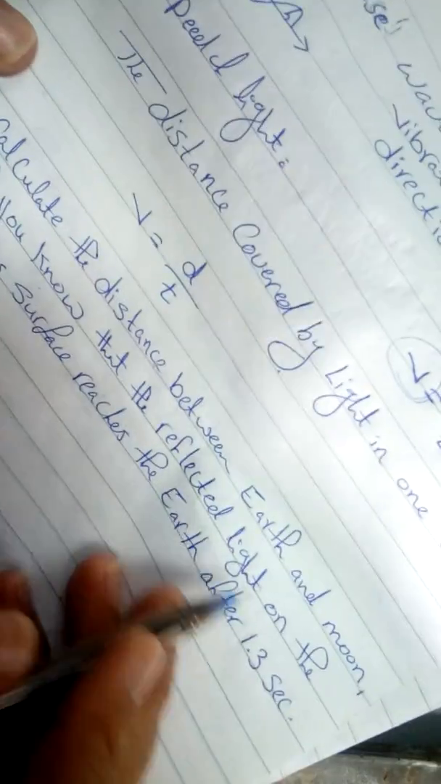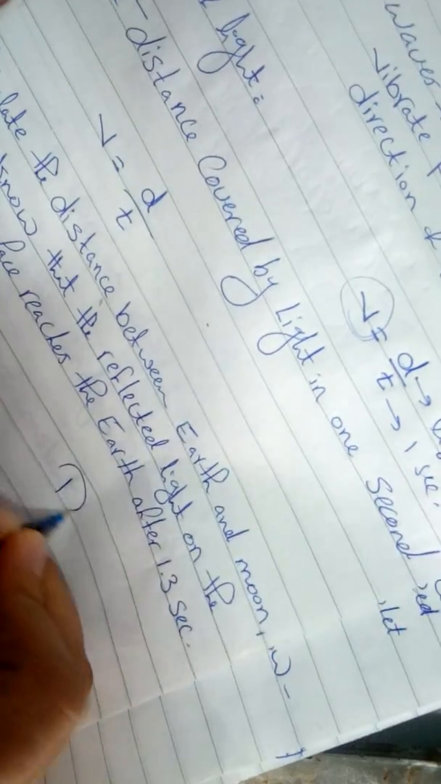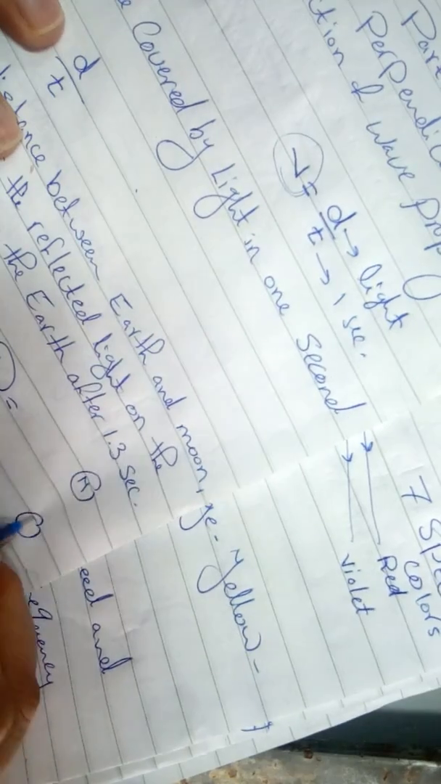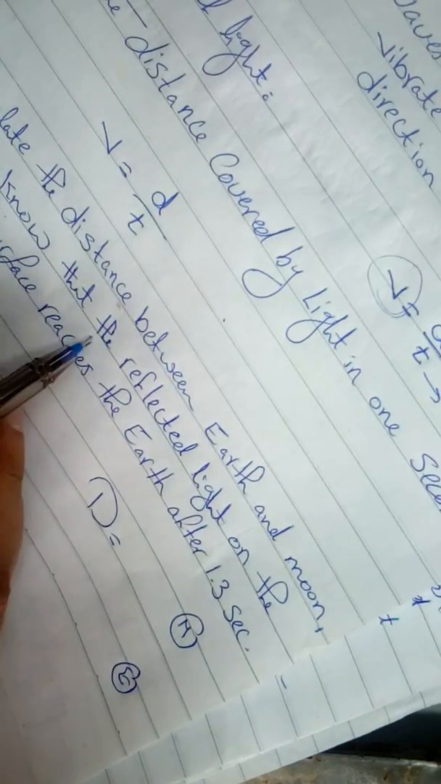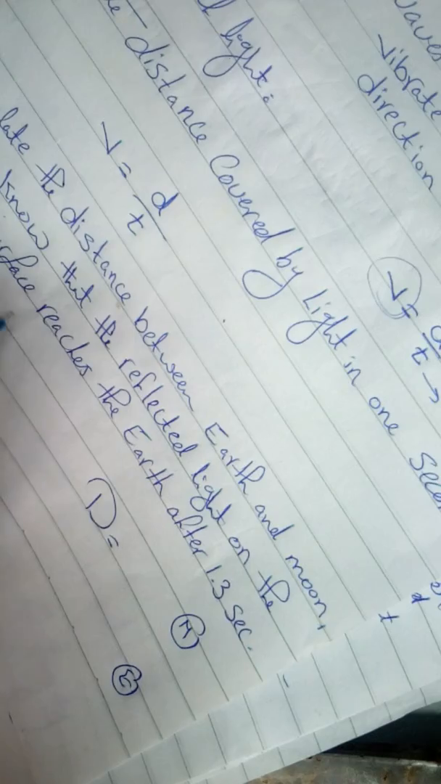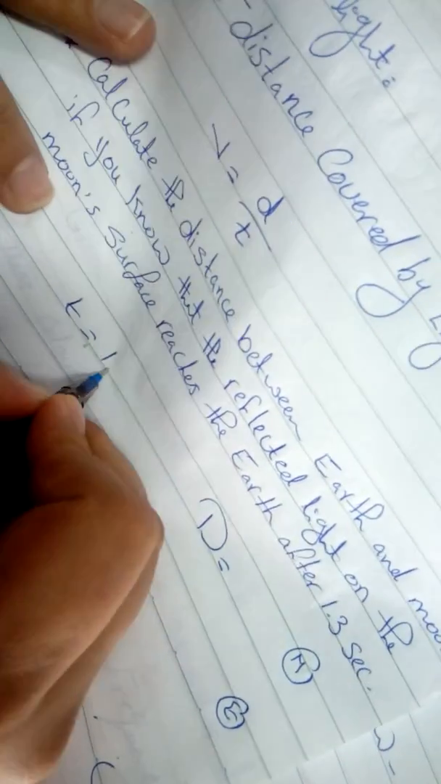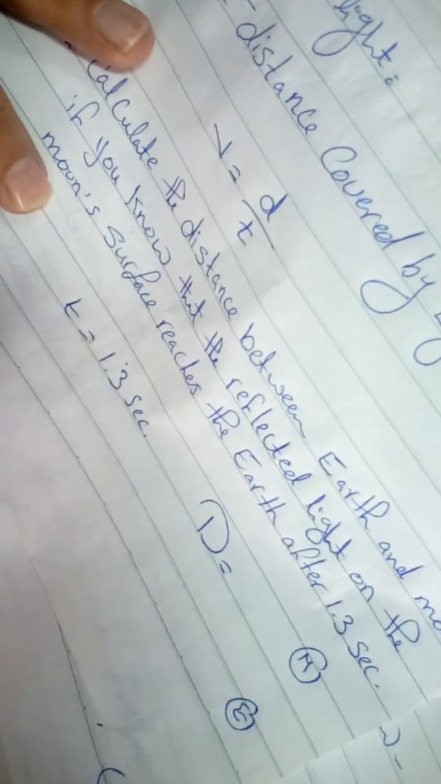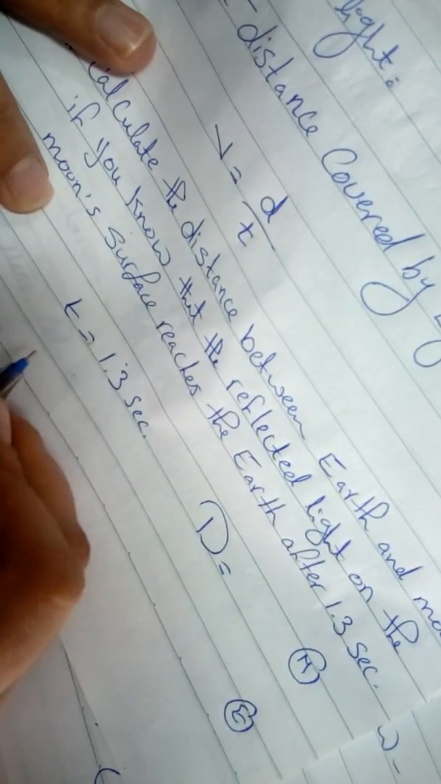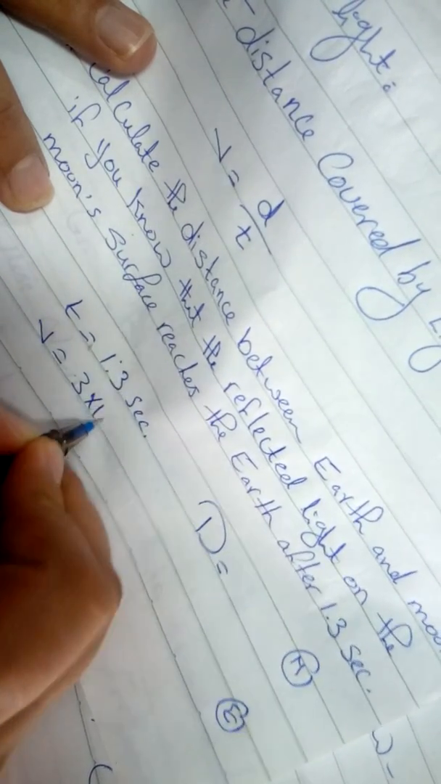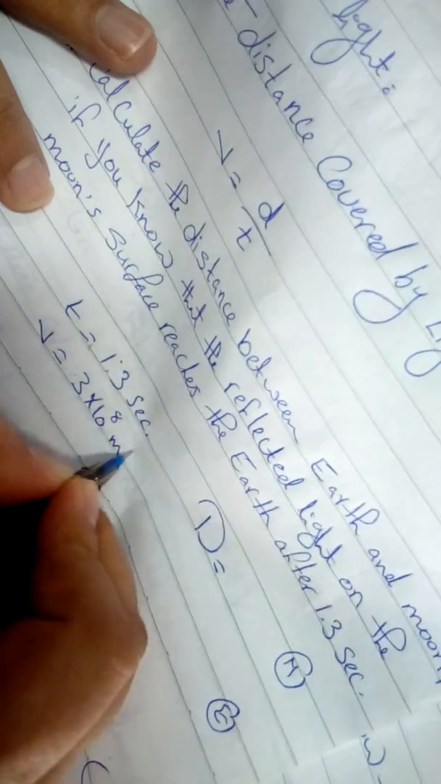Calculate the distance between the Earth and the Moon. We want to know the distance between the Moon and Earth, given that the reflected light on the Moon's surface reaches the Earth after 1.3 seconds. So time here equals 1.3 seconds. And you know that the velocity of light is constant in one medium and equals 3 times 10 to the power 8 meters per second.